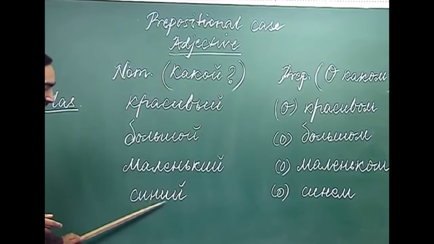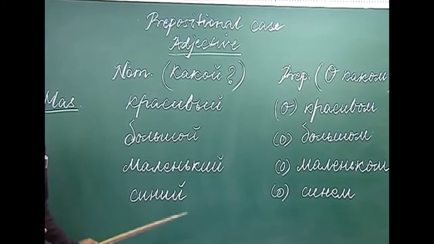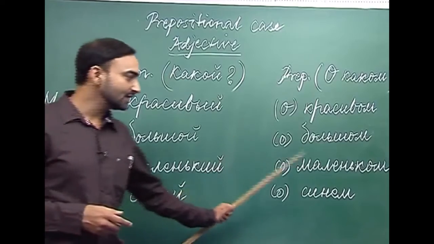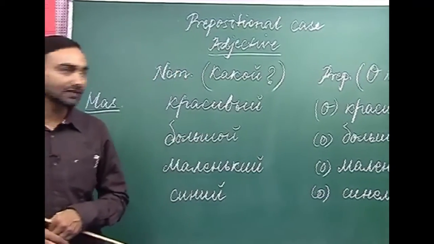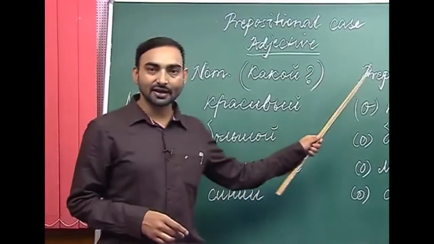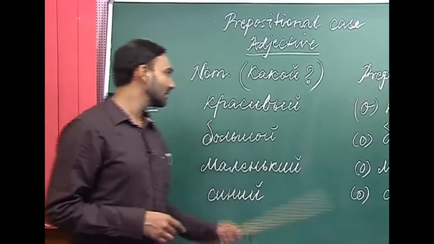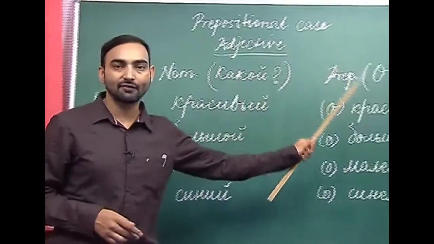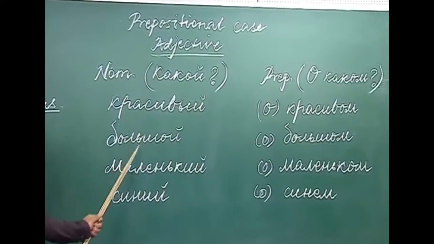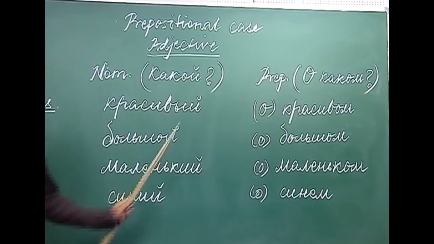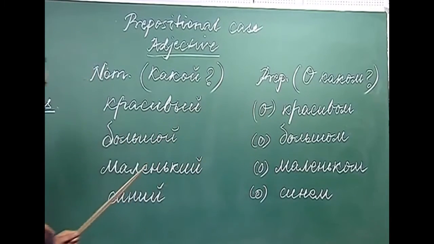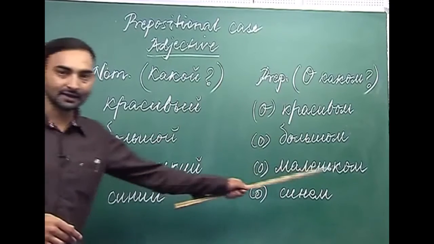So, E and I kratke in a soft ending adjective is replaced with ye and m. These are the two endings used in the prepositional case of masculine adjectives. So, krasivi, krasivom, bolshoi, bolshom, malenki, malenkom, sini, sinem.